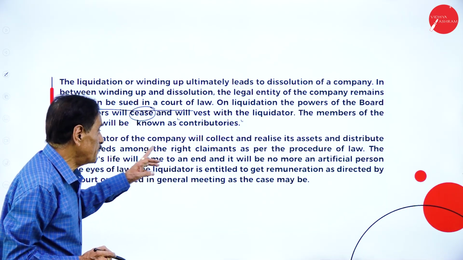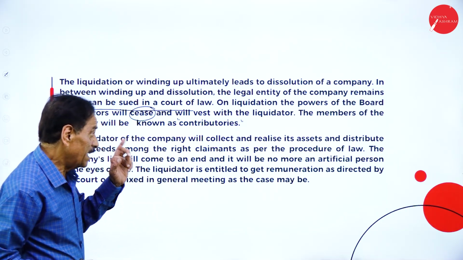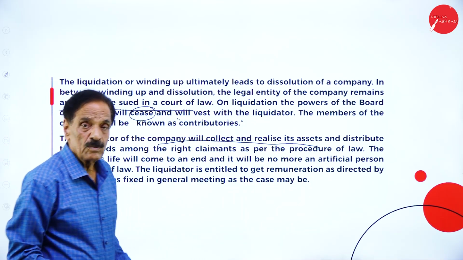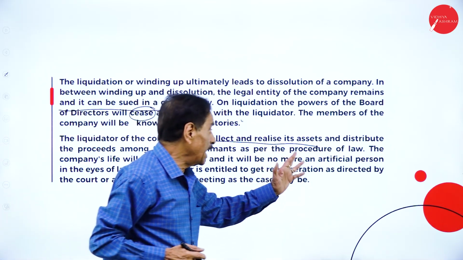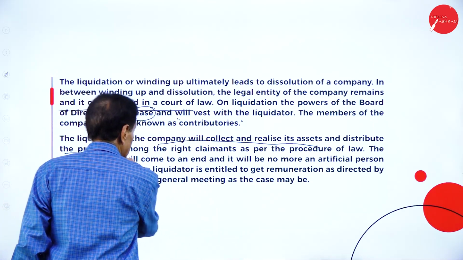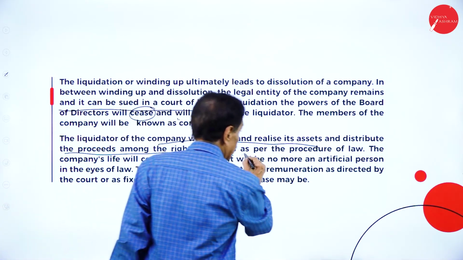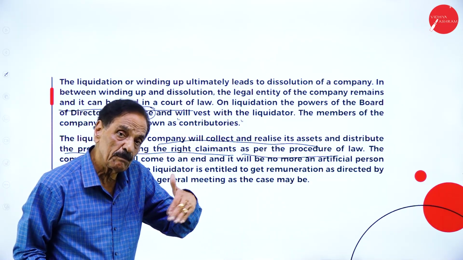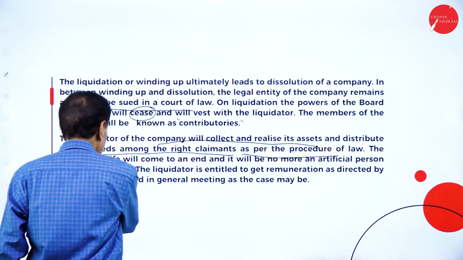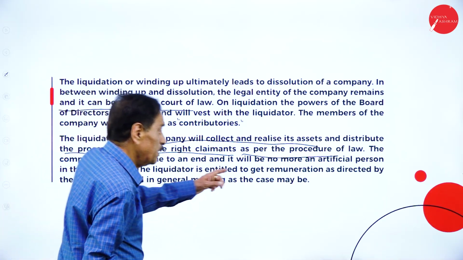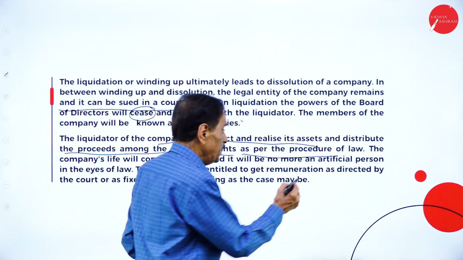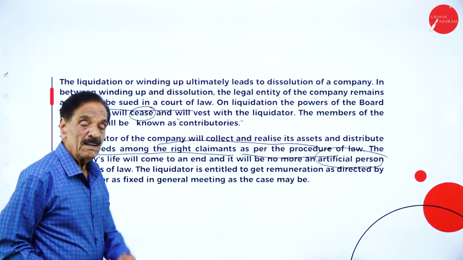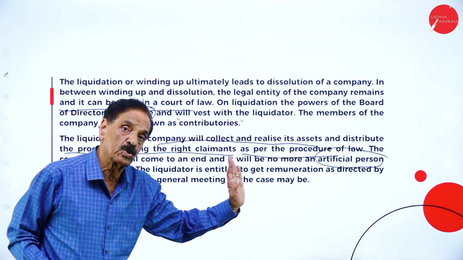The liquidator of the company will collect and realize the assets. The duty of the liquidator is to realize the assets and distribute the proceeds among the rightful claimants as per the law. As per the law, you have to pay the debts one by one. The company's life will come to an end and it will no longer be an artificial person because it is going to be closed down. In the eyes of the law, the company has been closed down.